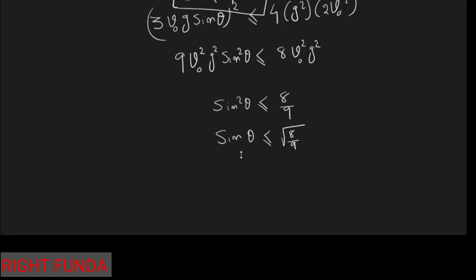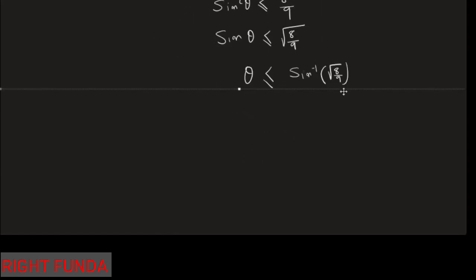Theta should be less than or equal to sin inverse of that, which is nearly equal to 70.5 degrees.